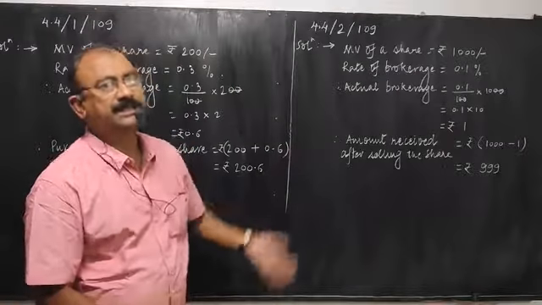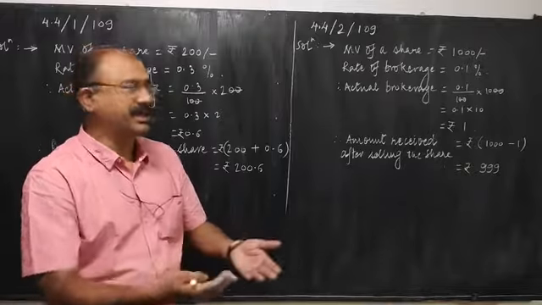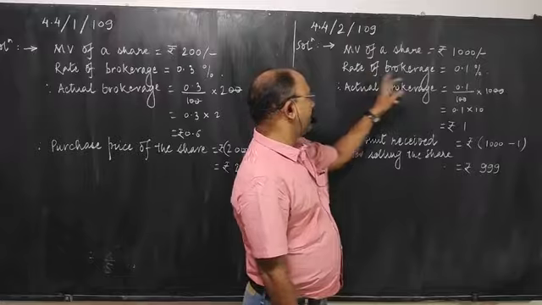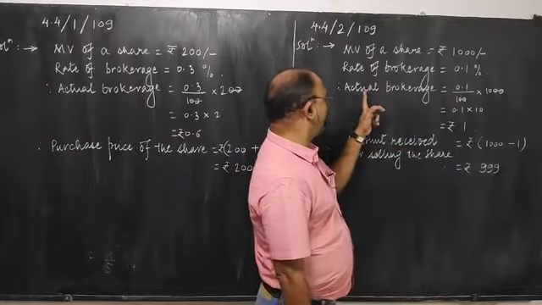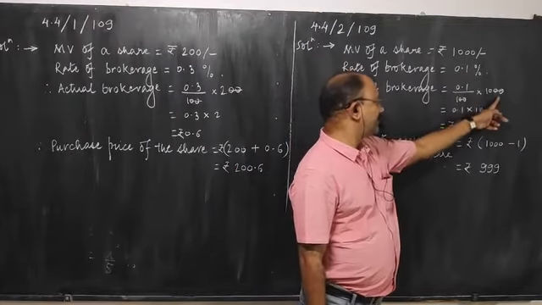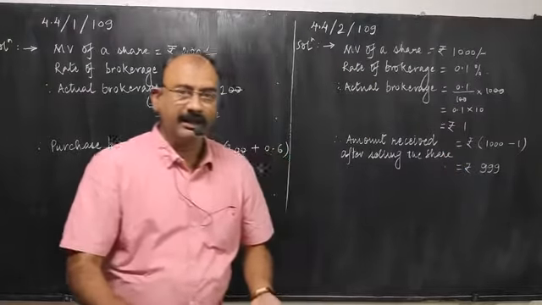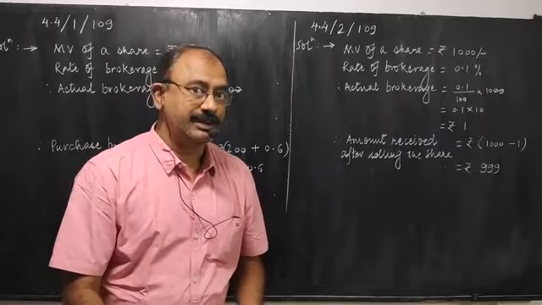Now in this case somebody is selling the share. Market value of the share is rupees 1000. Rate of brokerage is 0.1%. Actual brokerage is 0.1% of 1000. That comes out to be rupees 1. Now when you are selling, you have to pay the brokerage to the broker.